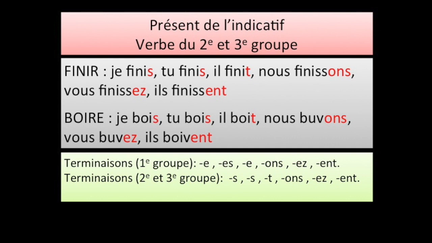Now let's check the verb boire: je bois, tu bois, il boit, nous buvons, vous buvez, ils boivent. Now let's notice how the conjugation is different from the first group of verbs. In here, with the subject pronouns je, tu, il, elle, on, we have different terminations. And if you notice closely, with nous, vous, ils, elles, we have similar conjugations.